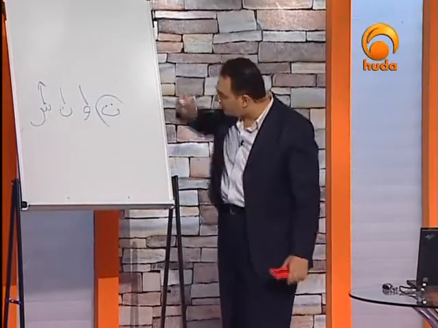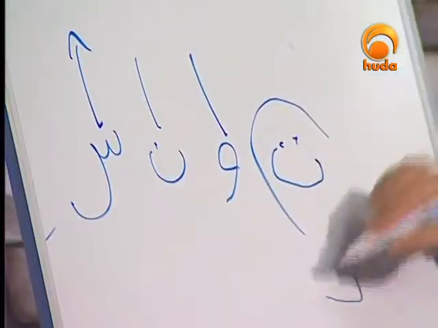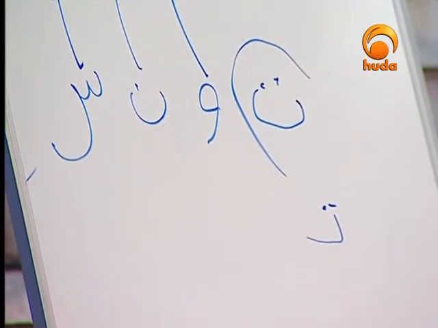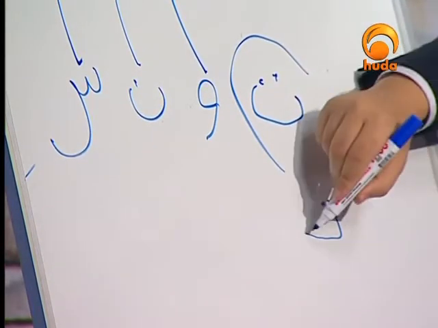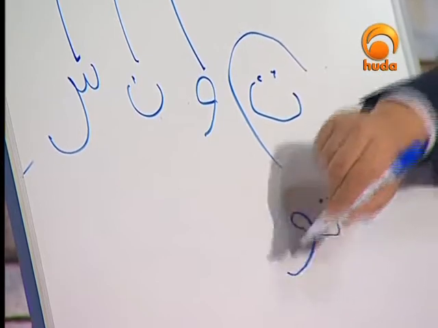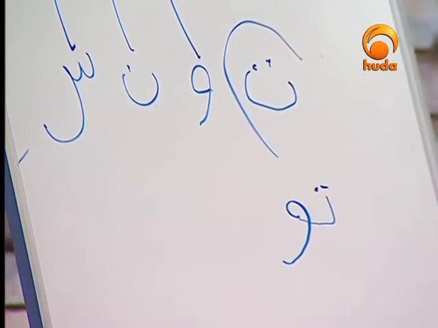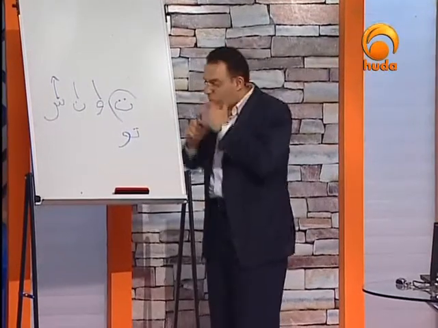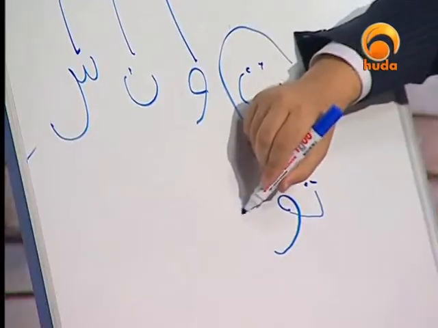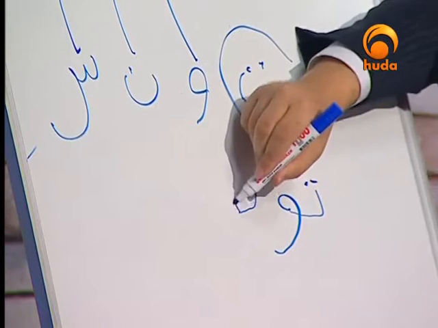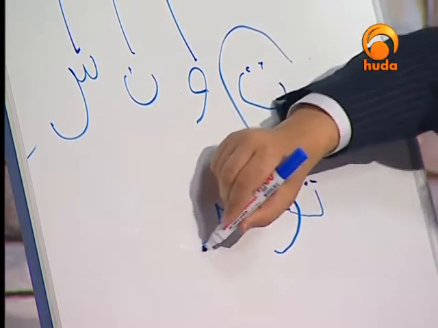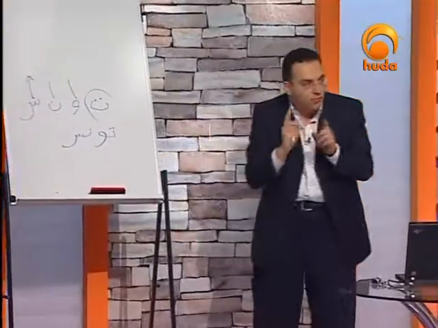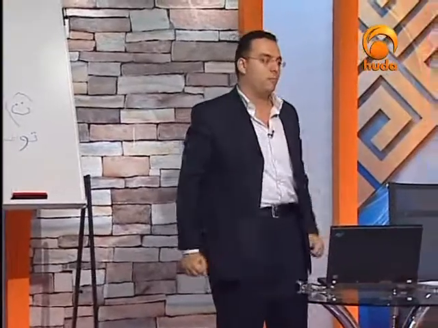Ta here starts with a small hook. Please follow me in writing that. Here is a ta. Then we have wa, which we are going to discuss more after a while. And then we have na. When it comes in medial position, we start with a small hook, put just one dot, and then make three teeth. Sa is coming here in the final position, so we must have a tail. Okay, so this is about Tunis.